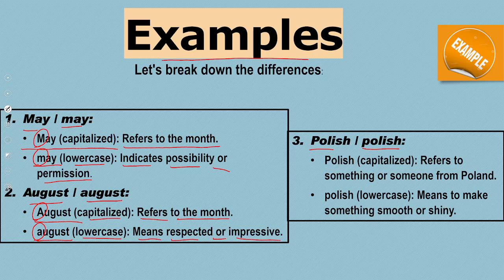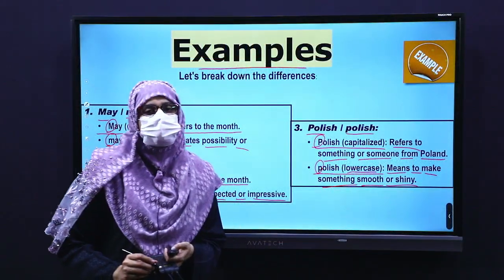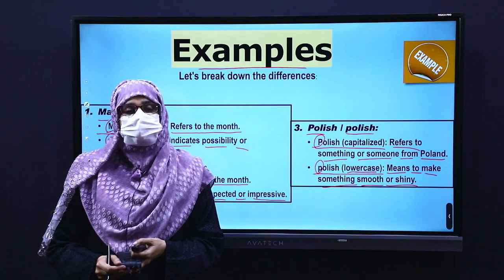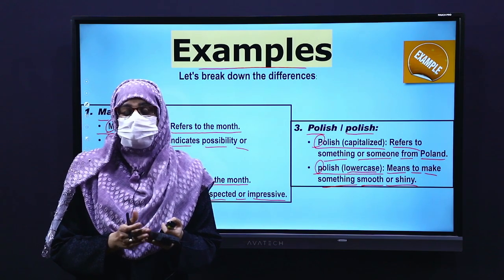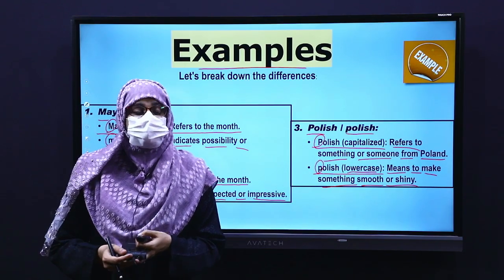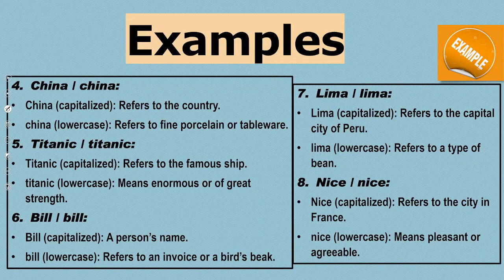Polish. So, in this word, the letter P is capitalized. It refers to something or someone from Poland. Whereas, in this word, the letter P is lowercase. It means to make something smooth or shining. So, अगर Polish का letter P कैपिटल है तो उसका मतलब है someone who is from Poland, और अगर उसका P लोअर केस है तो इसका मतलब है पॉलिश, यानी कि चमकाना, जिस तरह शू पॉलिश करना. China. We have already learnt about this example.